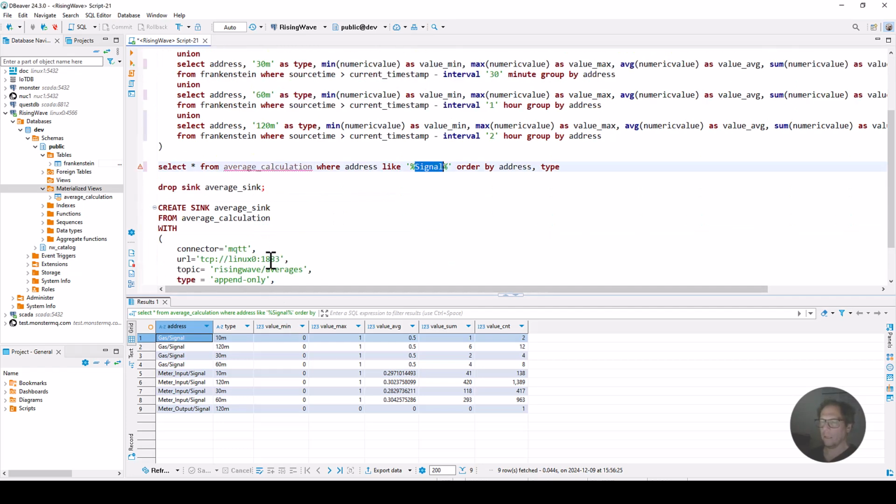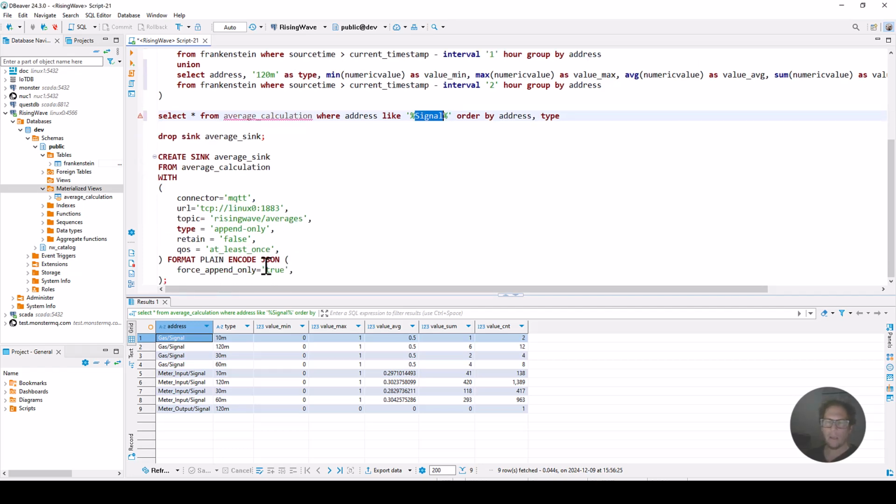And even more cool is that we can then create a sink in RisingWave and write the values of this materialized view back to an MQTT broker. It means it's not only a one-time shot. Every time the data of the materialized view changes, which means basically every time a new sensor value comes into the source table by the automation gateway, a recalculation is done and we are getting the changed values to the MQTT broker.